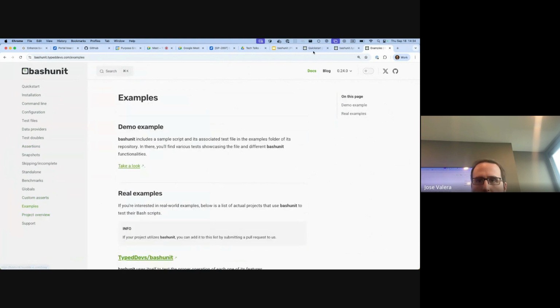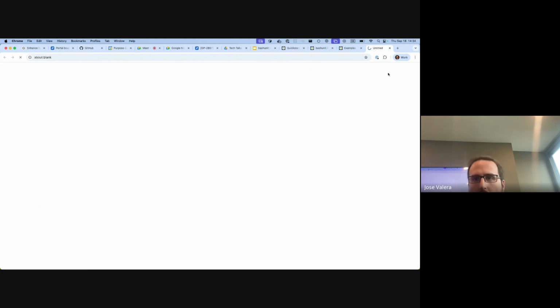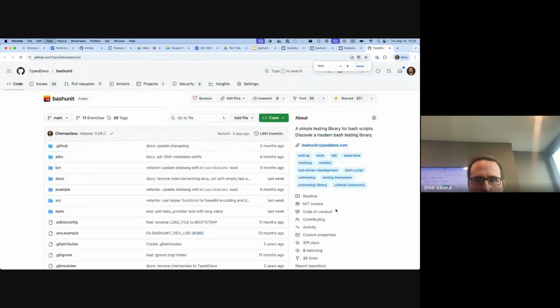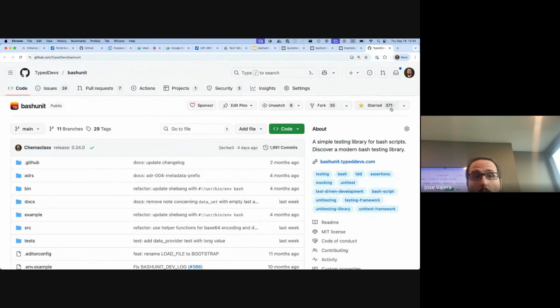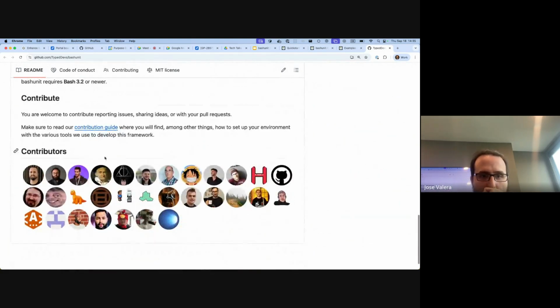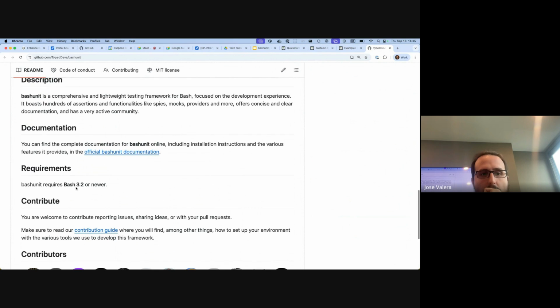And then one more thing is the project on GitHub. Now it has, as I mentioned, 30 contributors, almost 400 stars, and almost 2,000 commits. And here you can see the contributors. The funniest thing, and one last thing, is that the supported version is 3.2. Right now, I think it's version 5 or 6. Why is this version 3.2, which makes it very, very old? This Bash version is from 2007.